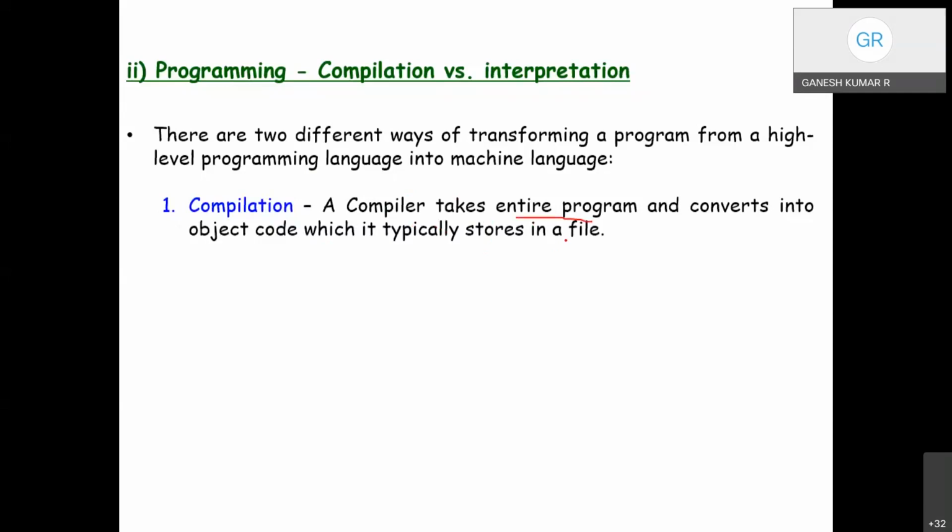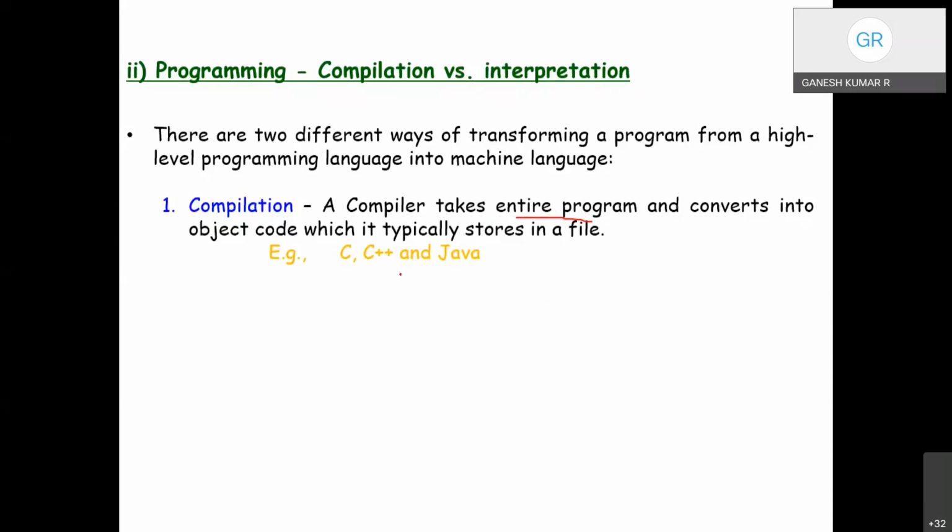So whenever we complete a program, after execution, we could find a copy of the file with the extension .obj. A simple example is C, C++, and Java. A program executed in C will also have a copy with the extension .obj, object code, stored in the same folder where the program exists.